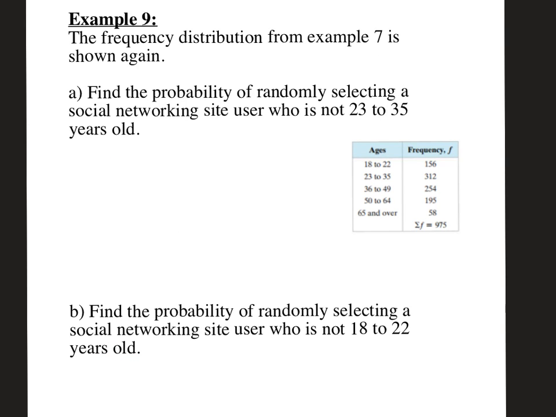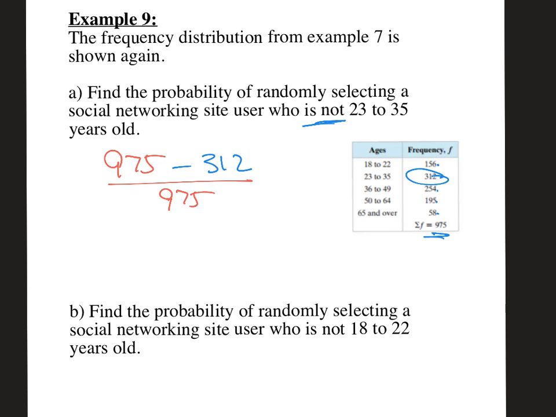We have the same frequency distribution from example 7, so we have the whole 975 people. Find the probability of randomly selecting a social networking site user who is not 23 to 35 years old. You can add the 156, the 254, the 190 and put them out of 975, but the easier thing to do is subtract the 312 that are in that age range from 975 and divide by 975.